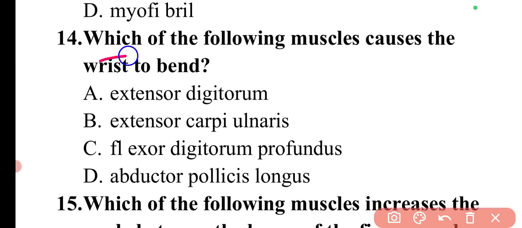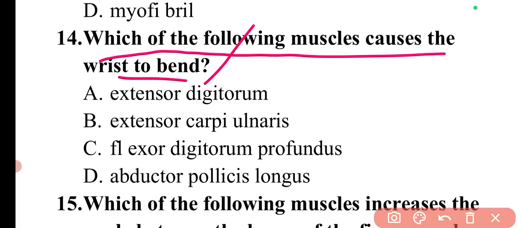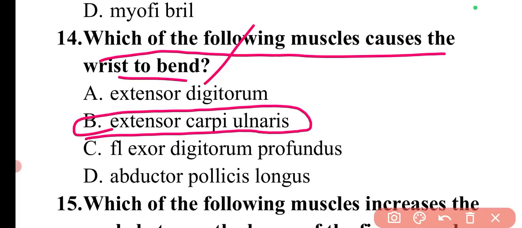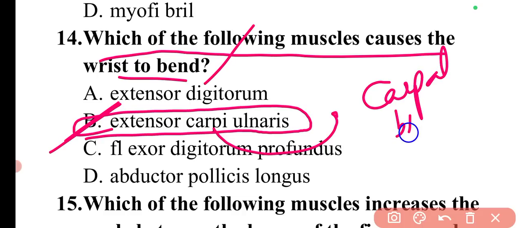Next question is, which of the following muscles causes the wrist to bend? So the muscle which helps for the movement of a wrist is extensor carpi ulnaris. So here option B will be the correct answer. Here the term carpi refers to the carpal bones, and in the wrist we have 8 carpal bones. So this muscle extends the wrist.